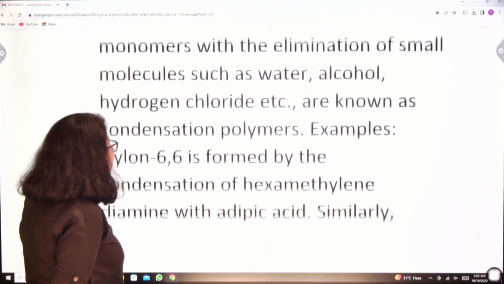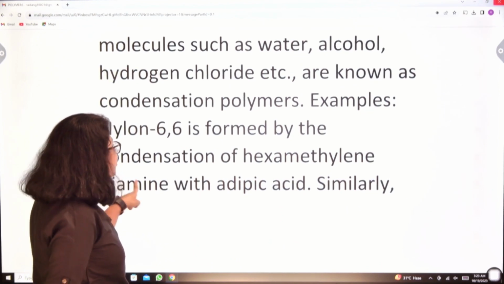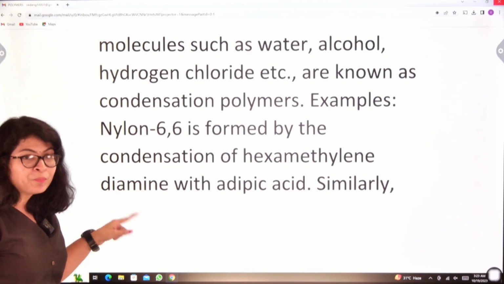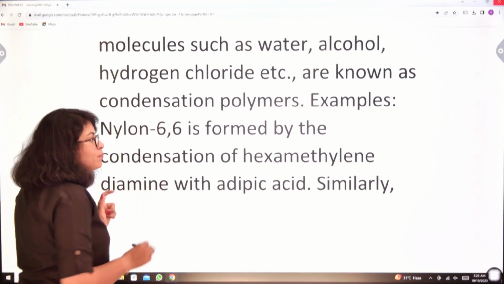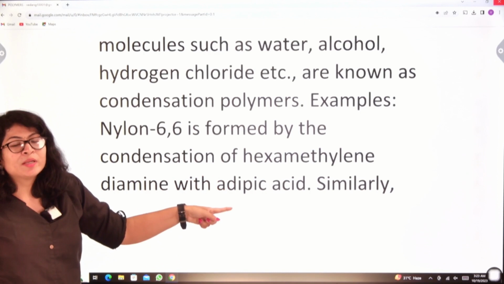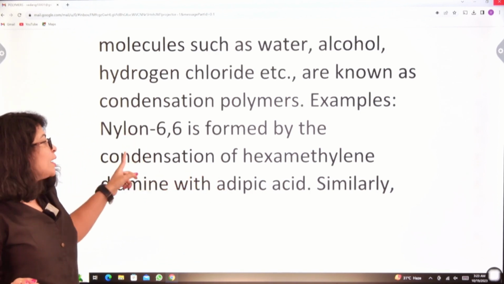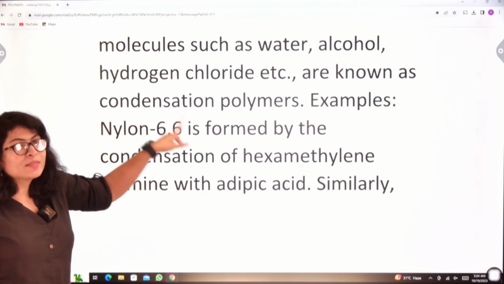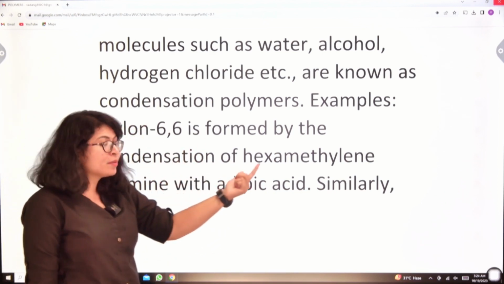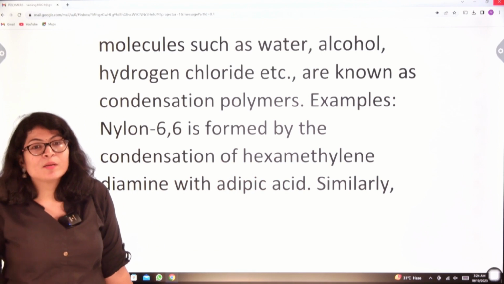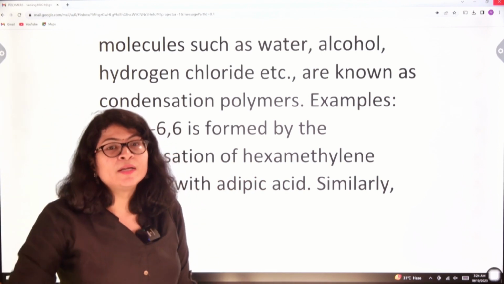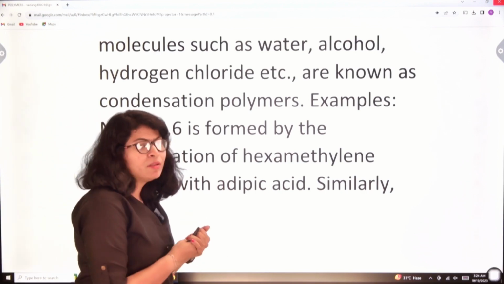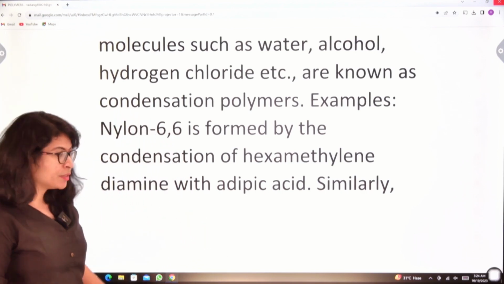An example is nylon 6,6, which is formed by the condensation of hexamethylene diamine with adipic acid. Why is it called nylon 6,6? Because in hexamethylene diamine there are 6 carbon atoms, and in adipic acid also there are 6 carbon atoms. So, it is nylon 6,6. When hexamethylene diamine and adipic acid combine with each other, they liberate a water molecule. We will deal with these in detail when we deal with the preparation of polymers.